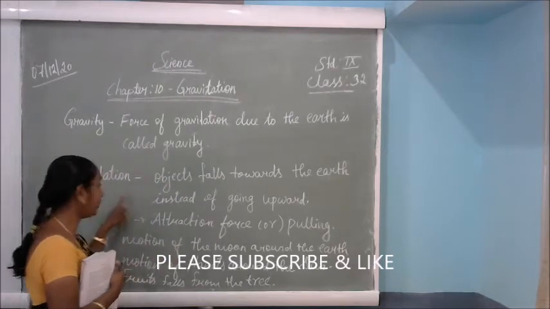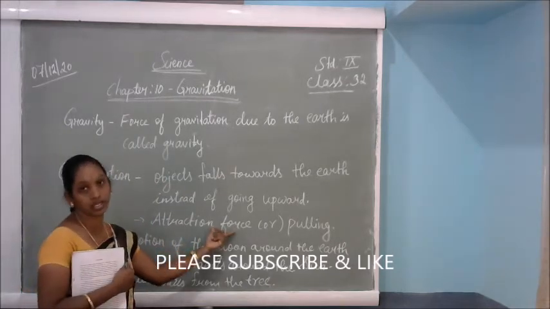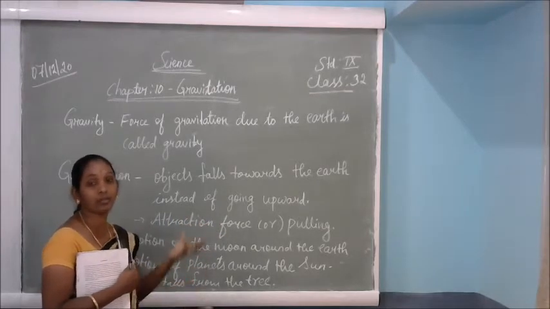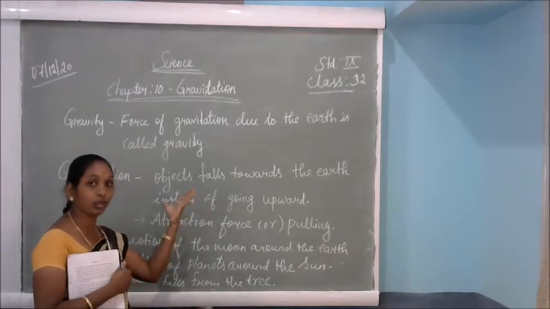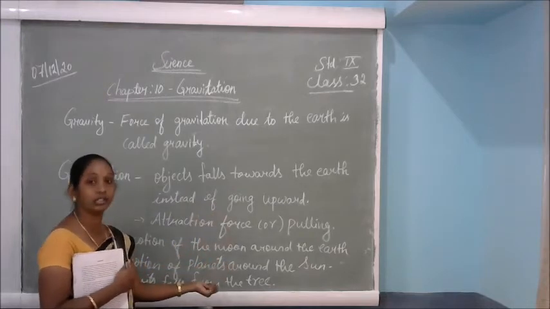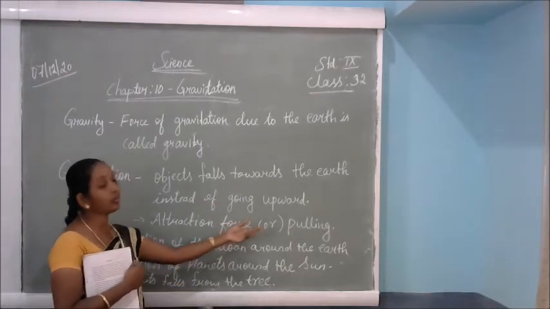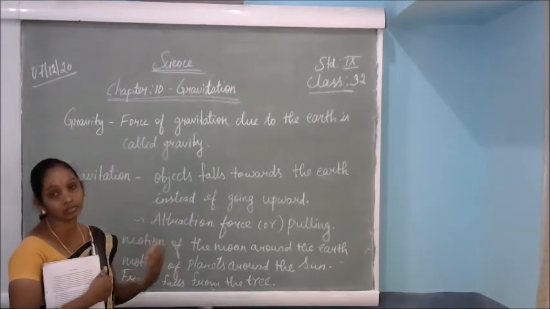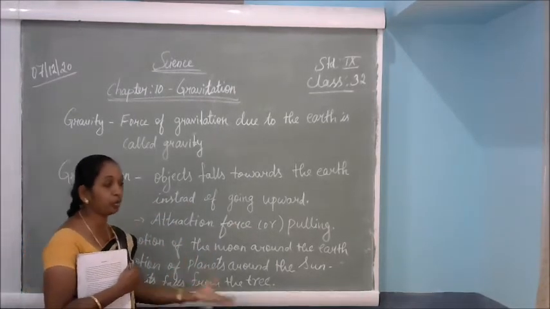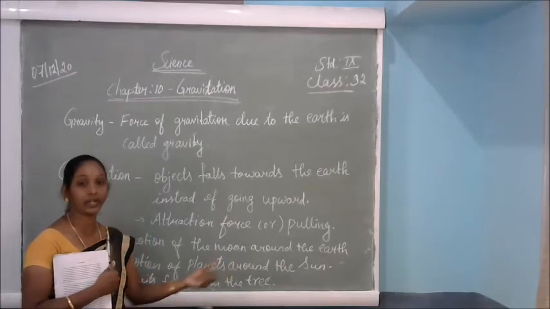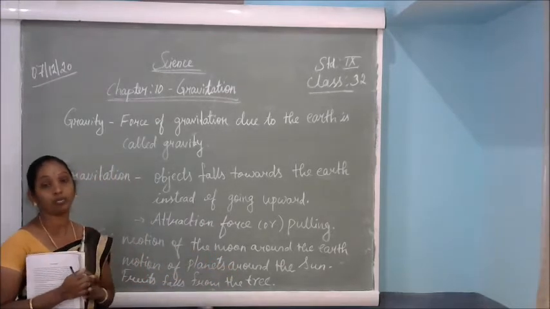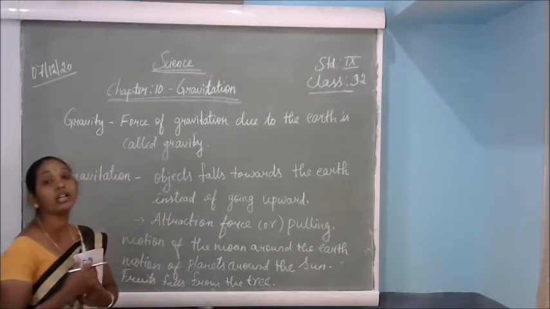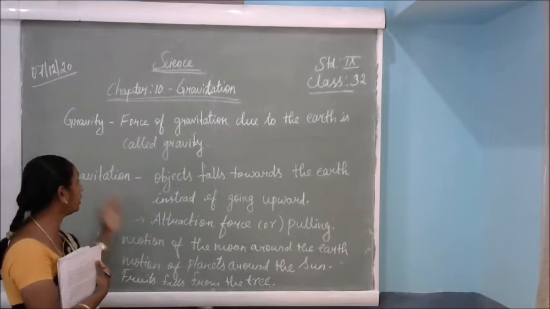That is called gravitation. That is the attraction force, another name for it. The earth's gravity attracts the object, and the object automatically moves towards the earth. That is called the attraction force, or in our common language, pulling. If we pull anything, it comes towards us. If you pull your friend, he will come towards you. If you pull the door, it comes towards us. That is some attracting force, called gravitation.